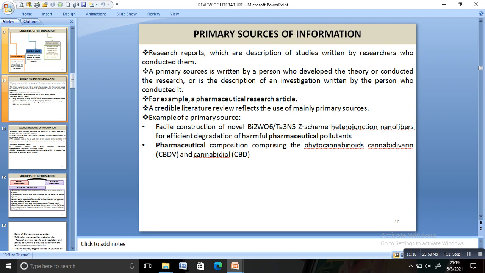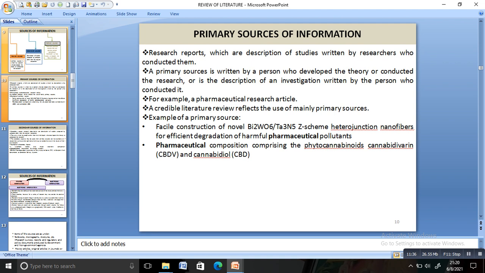You can write any research article as an example, such as "In vitro antioxidant evaluation of so-and-so plant." Likewise, you can write any example, but it should be a research article.